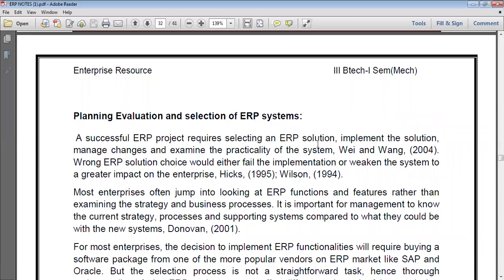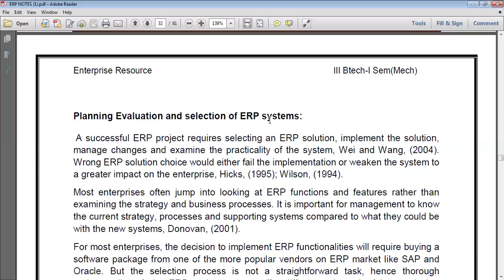ERP systems were already implemented in the 1980s, but we were getting some mistakes in ERP applications, ERP technology and ERP systems. Wu and Wang introduced this in 2004, where it was considered a wrong ERP solution choice. Wu and Wang are researchers who analyzed these applications.